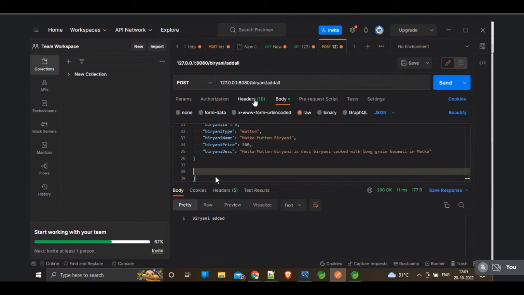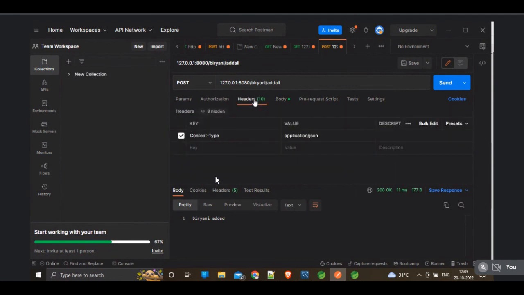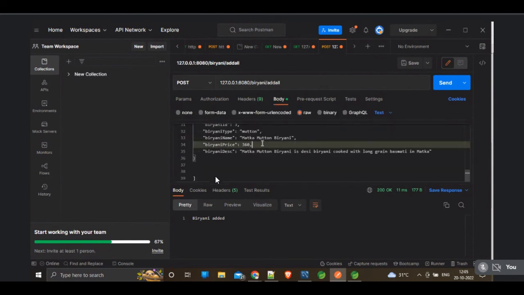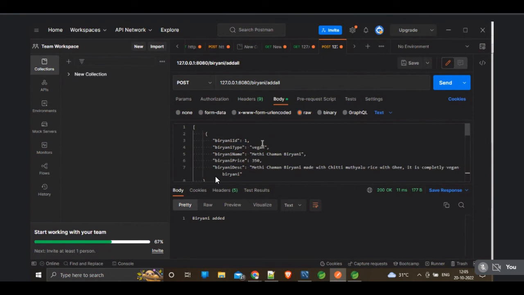Come to the headers. You can see that by default my content type is added. I'm going to delete this. If I delete this, you can see the body is in normal text type. The content looks like normal text, and you cannot push normal text into the database. You have to mention it in one proper format, which should be either XML or JSON.